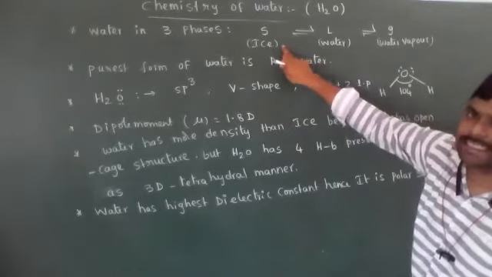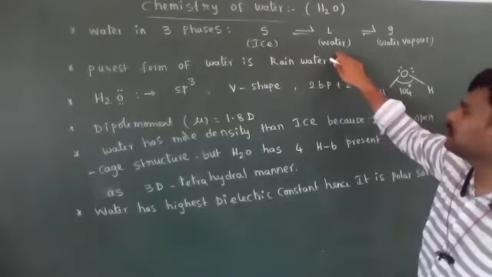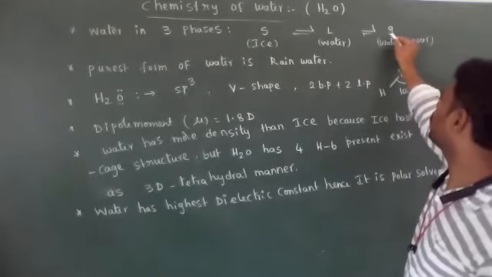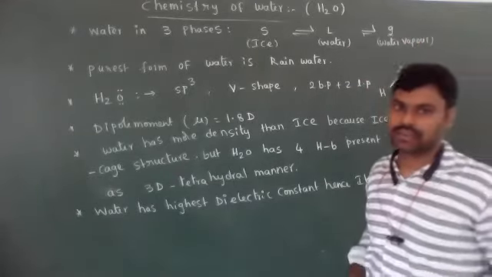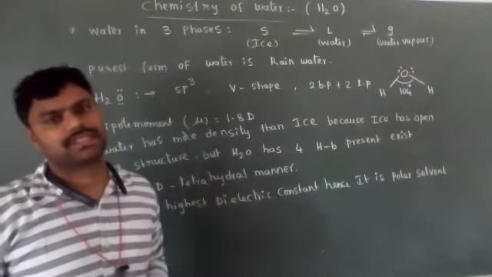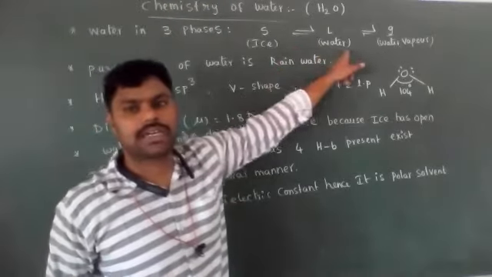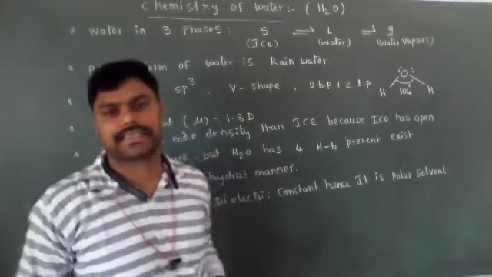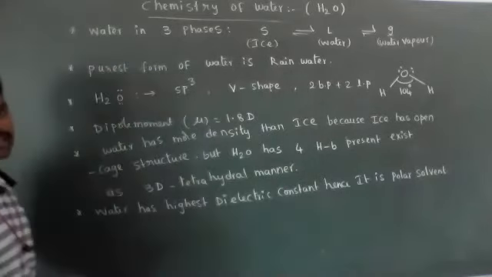Solid means ice is converted into water, and water is converted into water vapors. Water vapors are called the gaseous state. So water exists in three phases. What are those three phases, dear students? Ice, water, and water vapors. Those are nothing but solid, liquid, and gases. Okay, students.